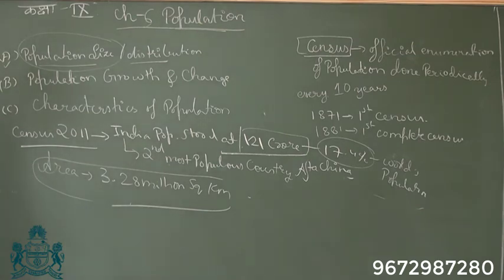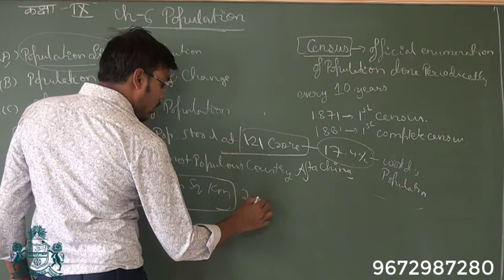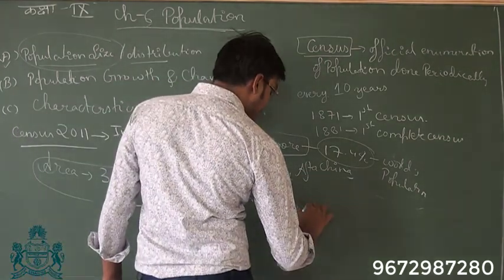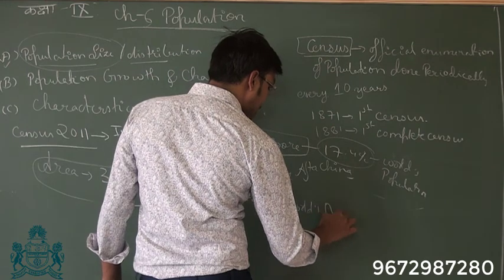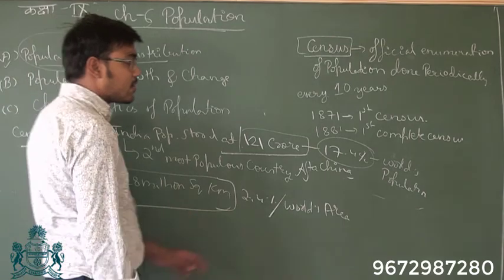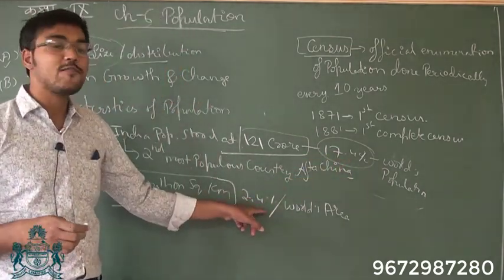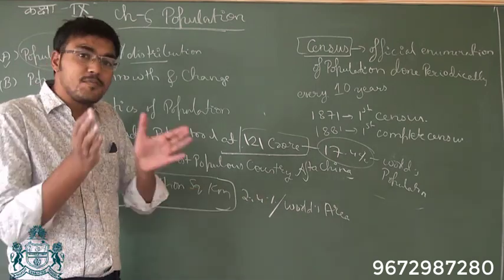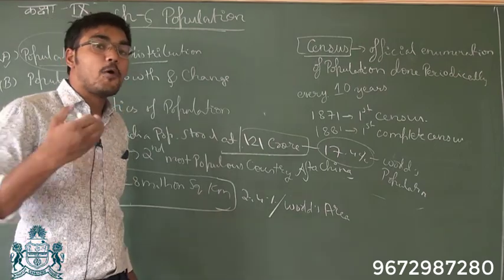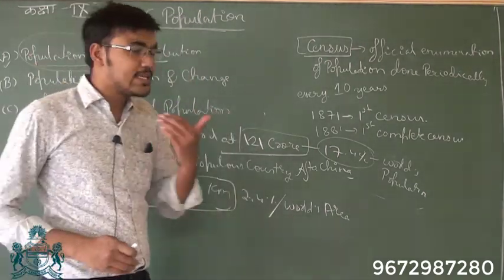But the area of India is only 2.4% of world's area. So we have 17% of world population, but only 2.4% of the world area. So in this much small area we have so much population, and because of that India's population density is also high. Now we will look at population density later on.